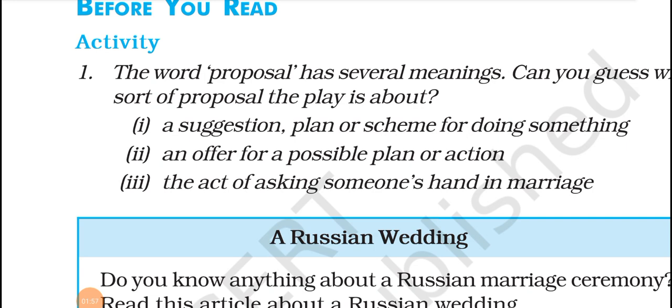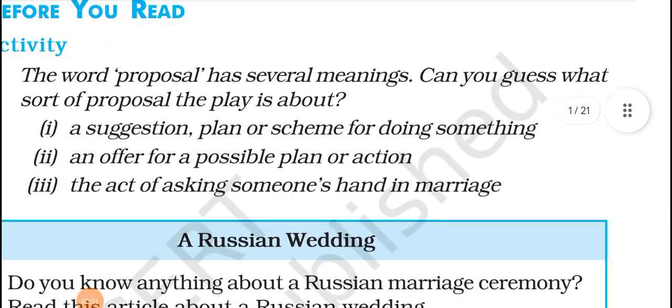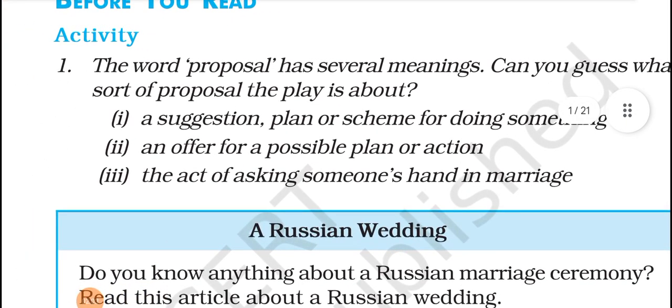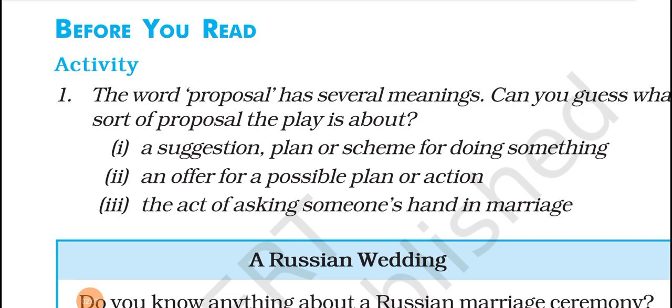Number 1, the word proposal has several meanings. Can you guess what sort of proposal the play is about? Let us think, what is the meaning of proposal? Here we have different meanings. What is the number 1 meaning? A suggestion, plan or scheme for doing something.